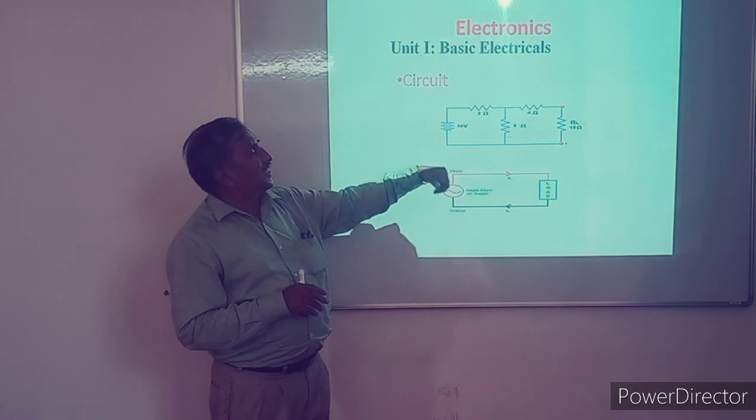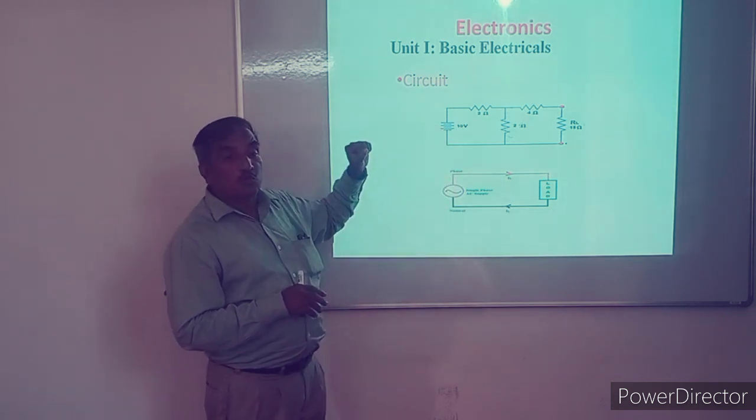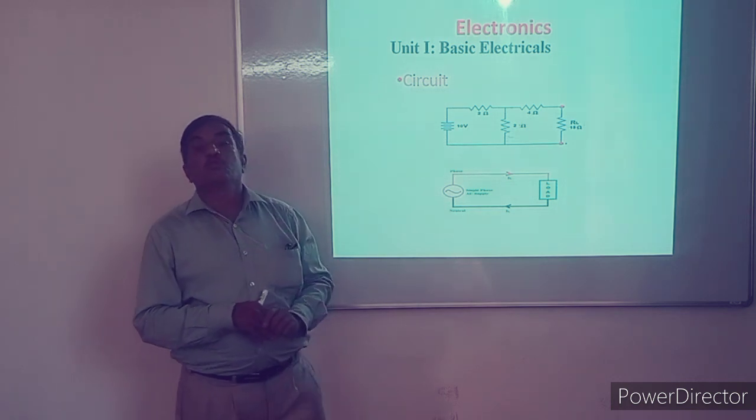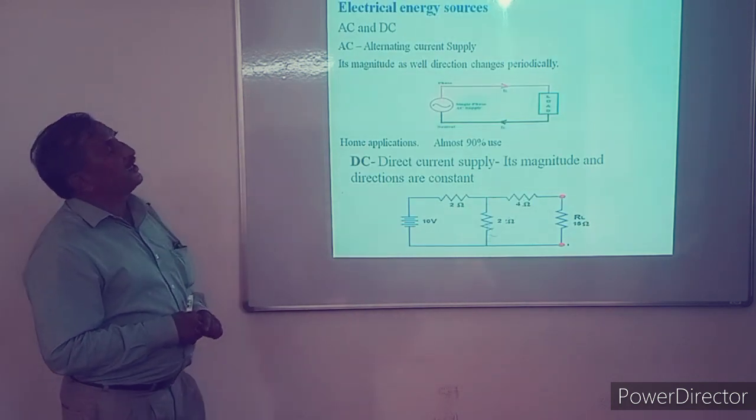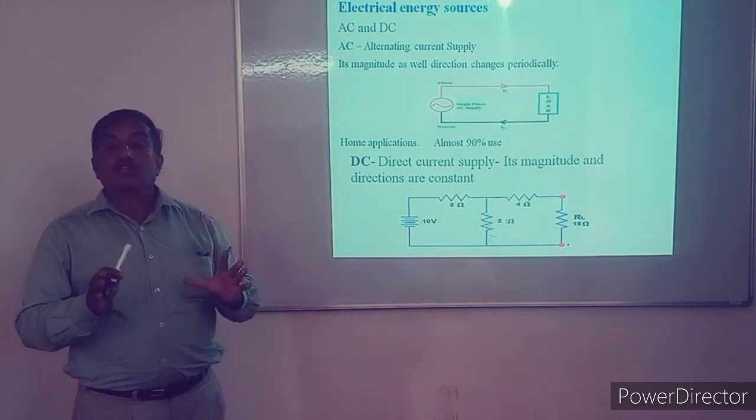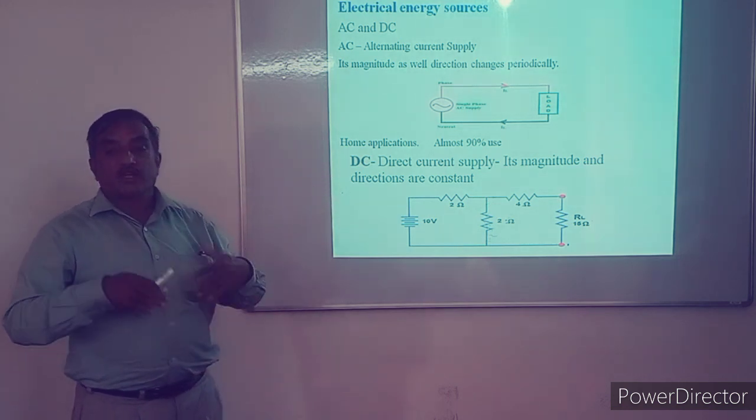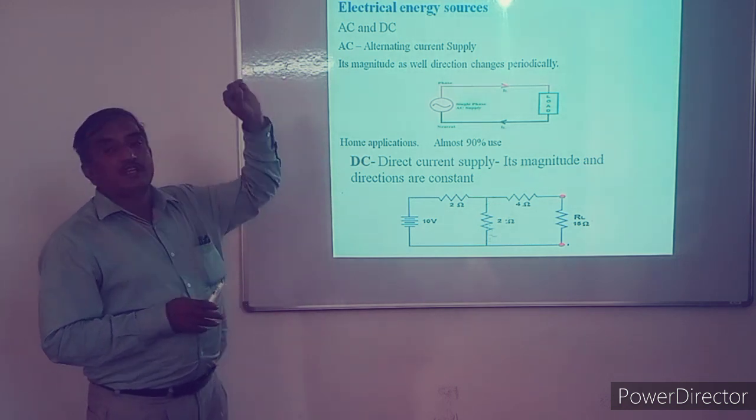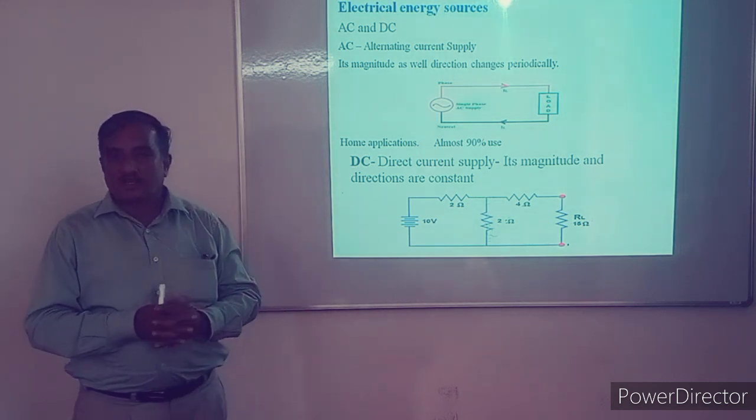So loads are there, different loads we use, different components we use, and different sources also we can use to design the circuit. Now the important thing is that first I want to explain the electric energy sources. There are two types. You might know these two types, AC and DC. AC means alternating current source and DC means direct current source.